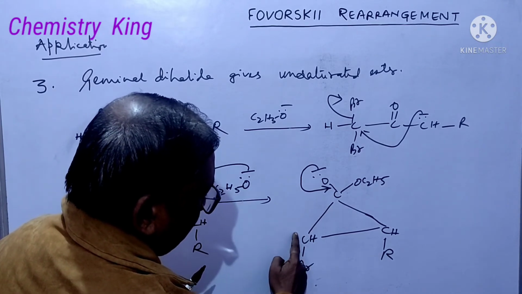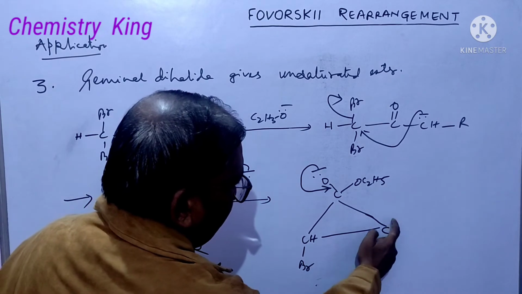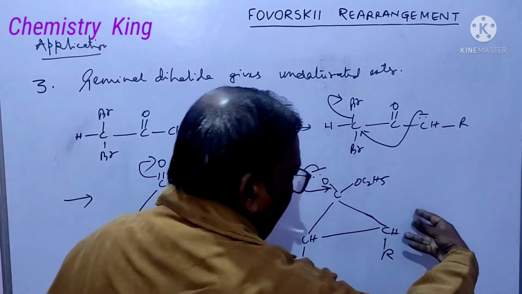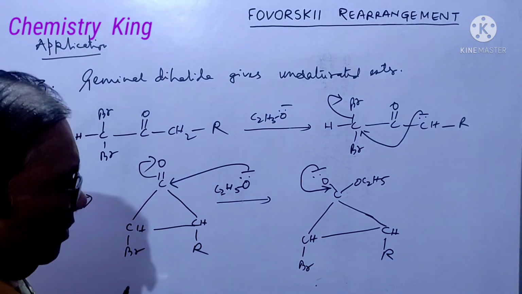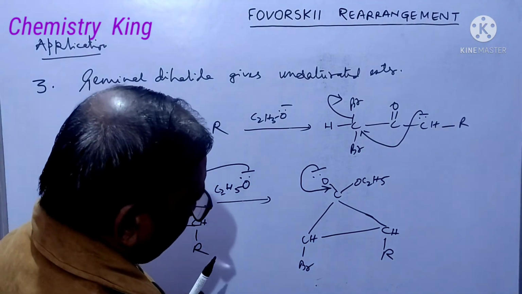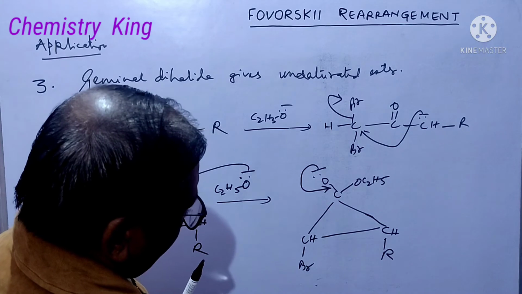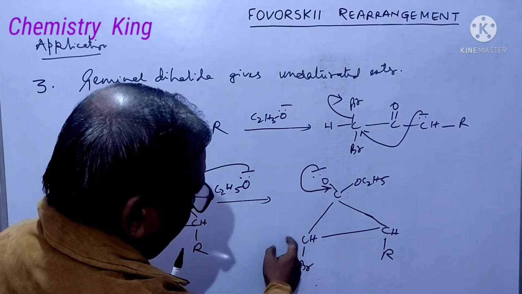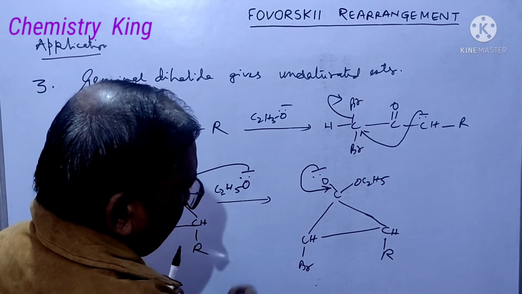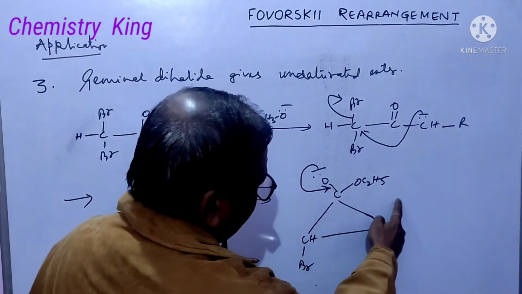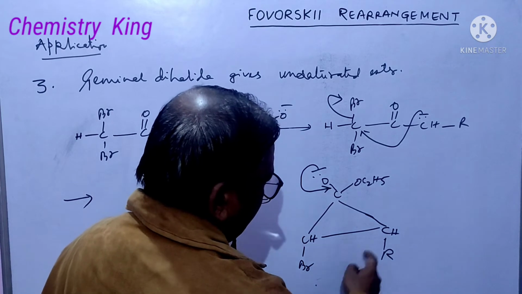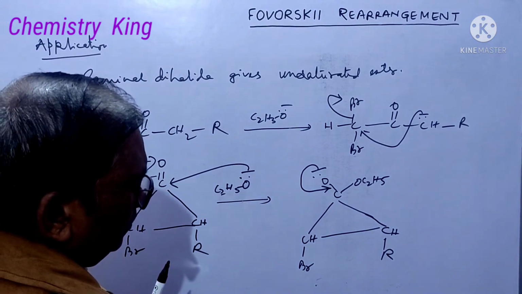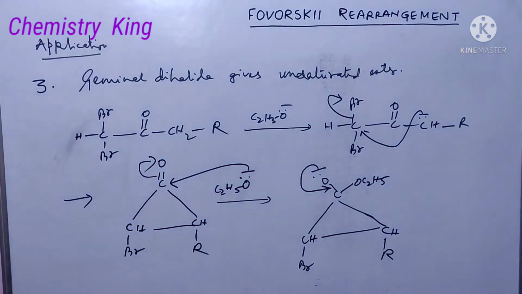This one breaks, suppose in this fashion, then this carbon is attached to only one alkyl, this alkyl. Alkyl will pump and intensify the negative charge here. And this bond, if this bond breaks in this fashion, negative charge will be here. Okay?